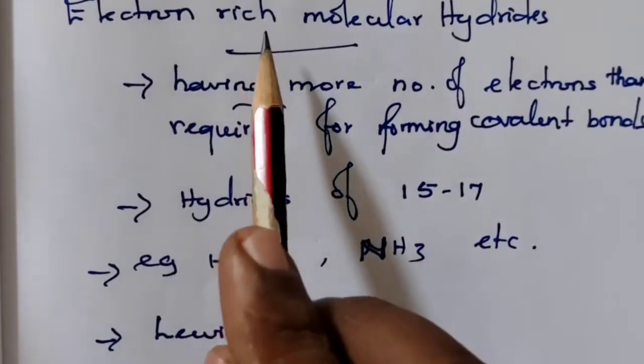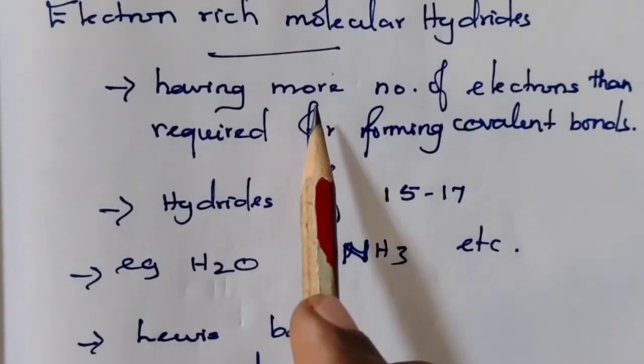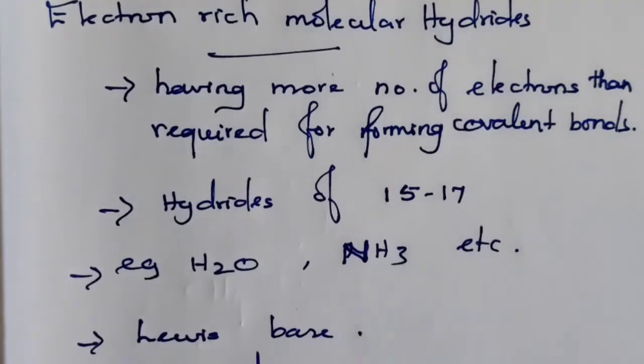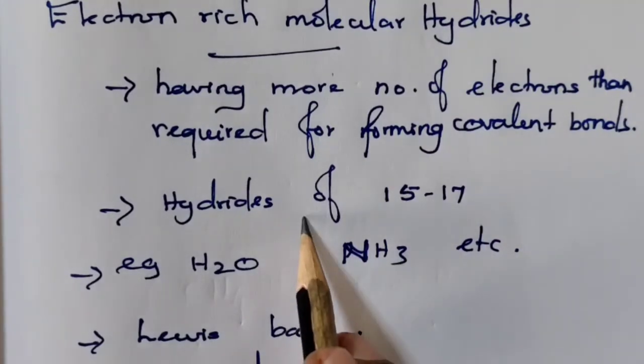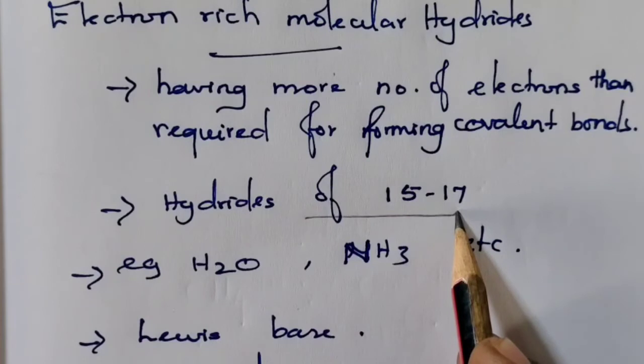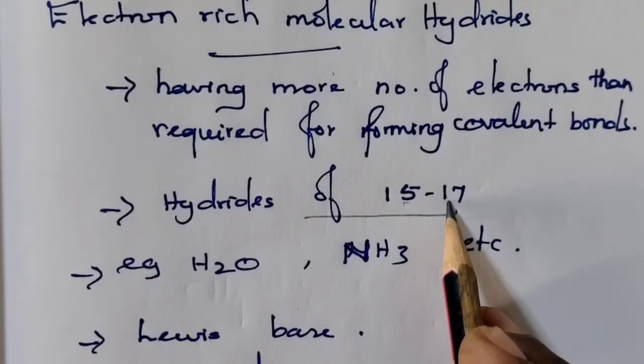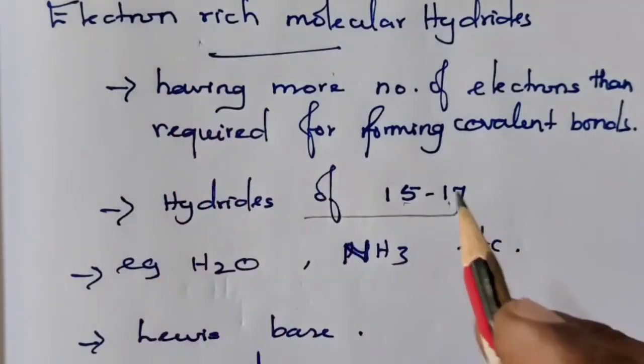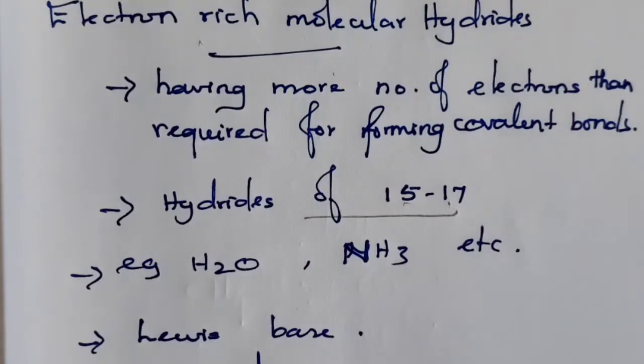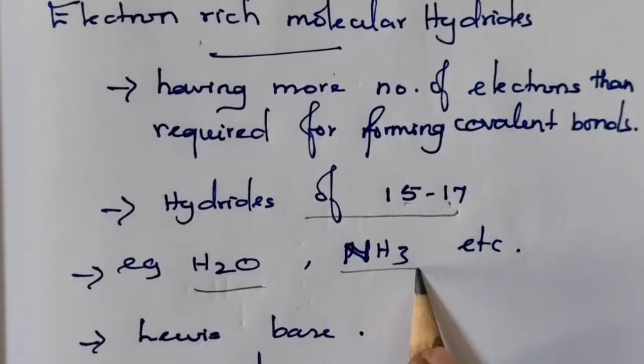Now, electron rich molecular hydrides. Hydrides of group 15 to 17 come under this category. Usually, the hydrides formed by group 15 to 17 elements are electron rich in nature. That means, as per the name, they have more electrons than required. Examples for this category: water, ammonia, etc.